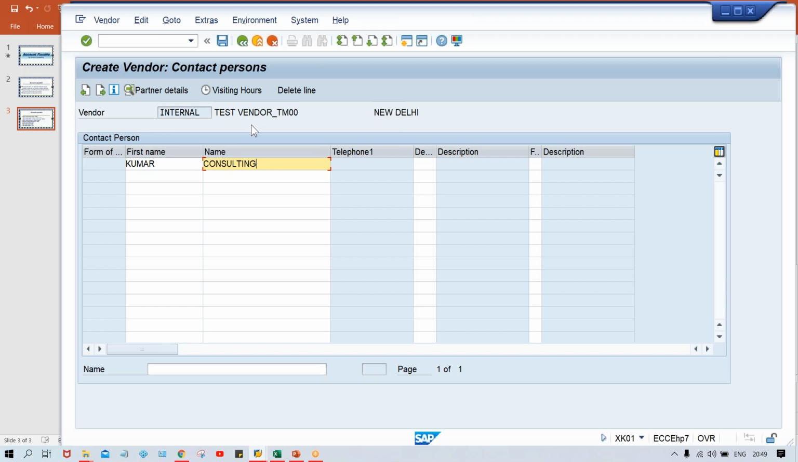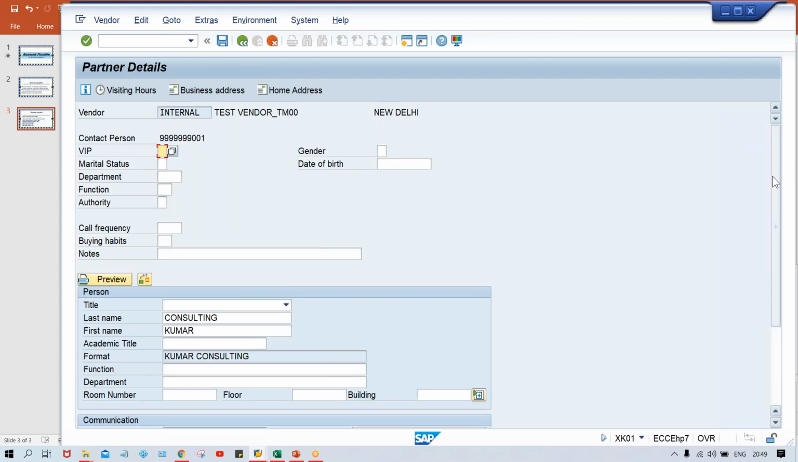In the sense, this organization, vendor means, let's suppose I said XYZ builder itself. Instead of test vendor, you can give XYZ builder. So that is also a kind of organization, guys. So from there, a representative is supposed to be there. So that representative's details, you can specify the name, and if you double click, you can even specify the contact details also.